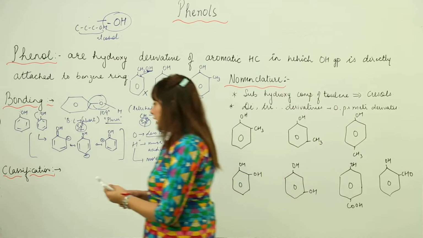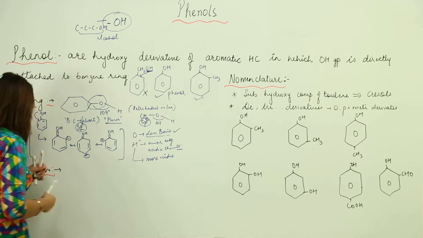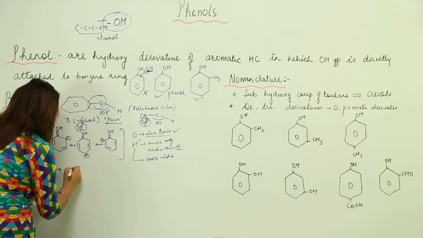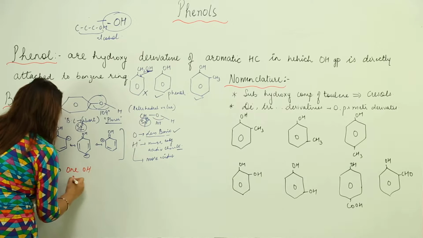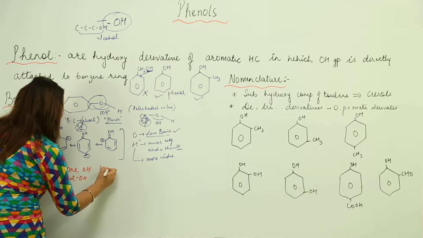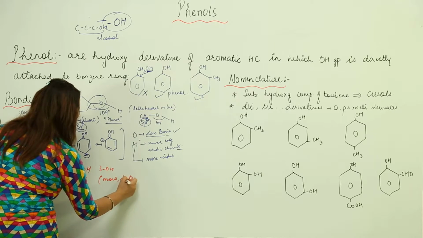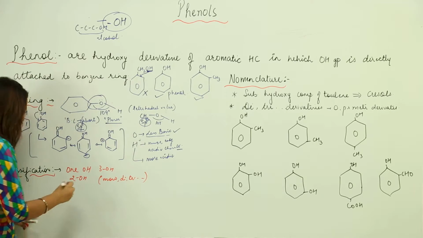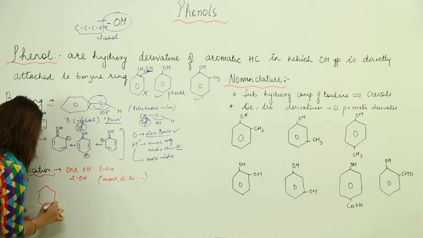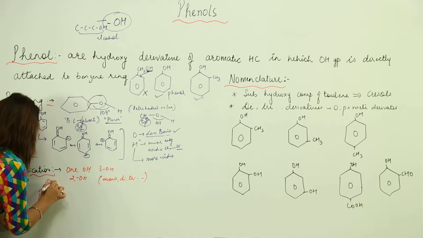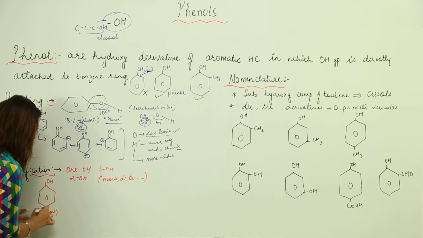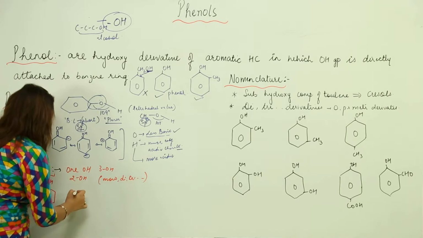Now if we try to classify it, depending upon whether one OH group is present, or two OH groups, or three OH groups, we classify into mono, di, and trihydric phenols. For example, if I have a structure like this with one phenol, this is a monohydric example, that means it has one OH.